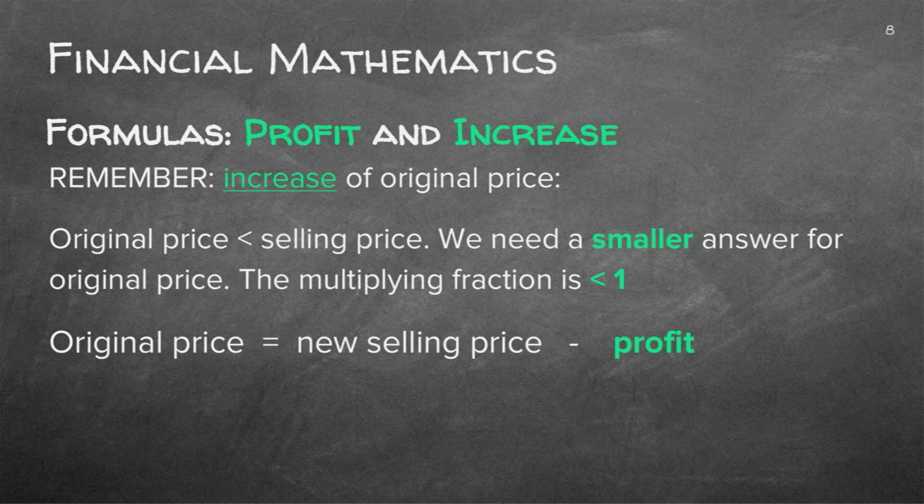So if we have a profit and an increase, think about it. It is the increase of my cost price or the original price. The original price will be smaller than the selling price because you are making a profit. So that means we need a smaller answer for the original price, and the multiplying fraction will be less than 1. Just remember these memory markers. You will see when we work with the formula what it's about. So the original price is the new selling price minus the profit.